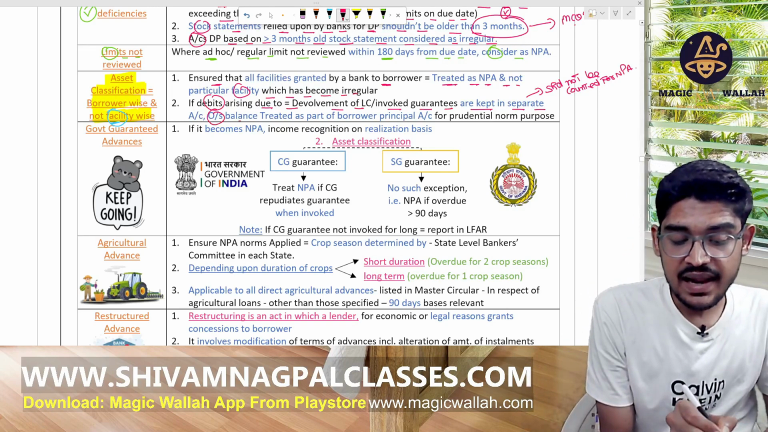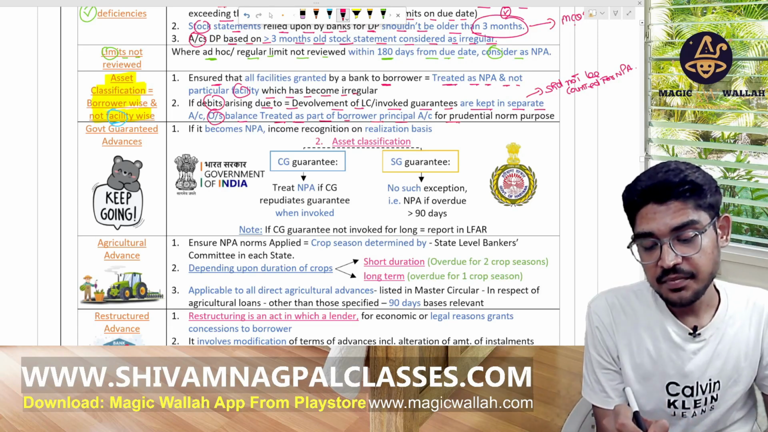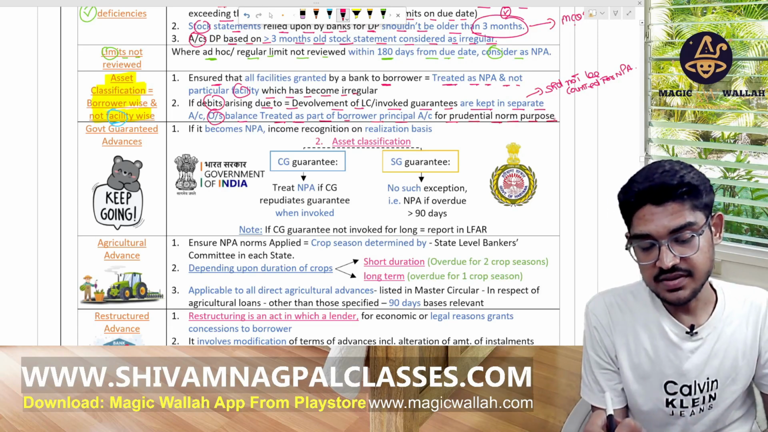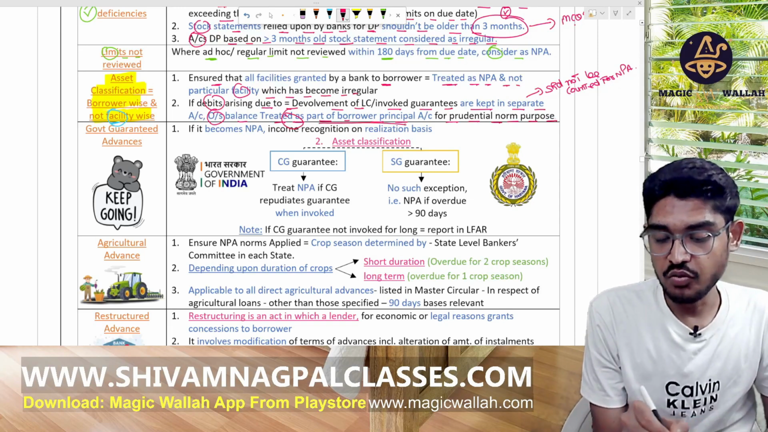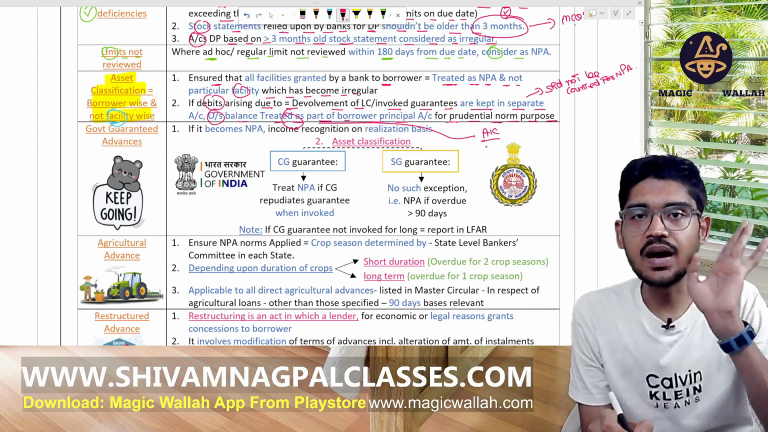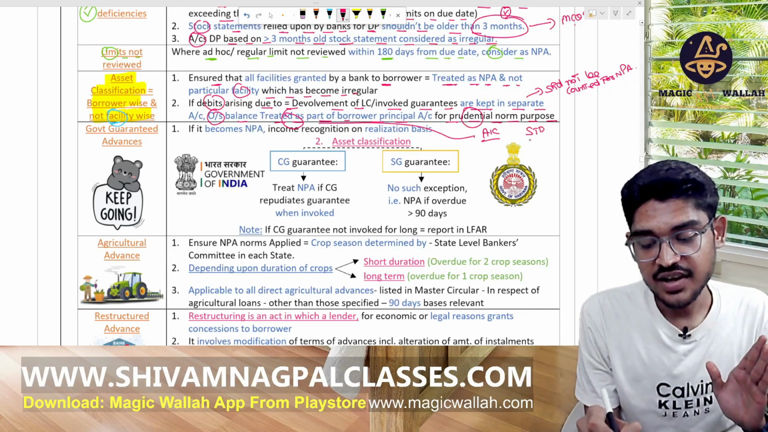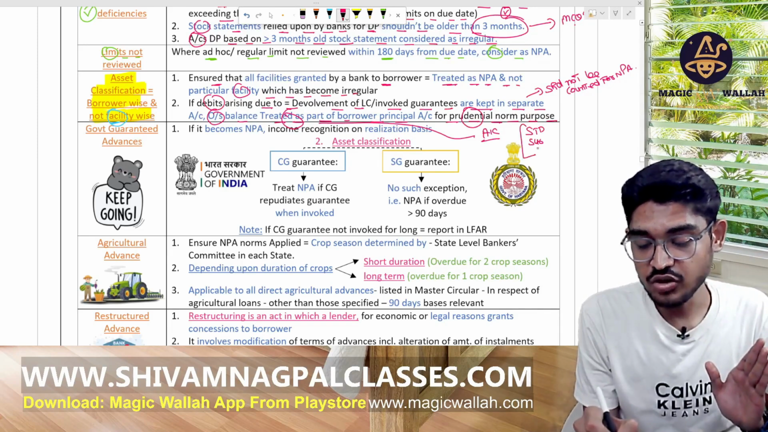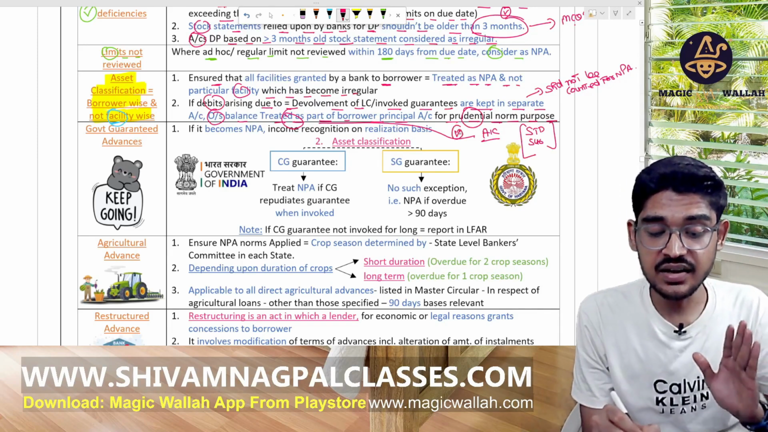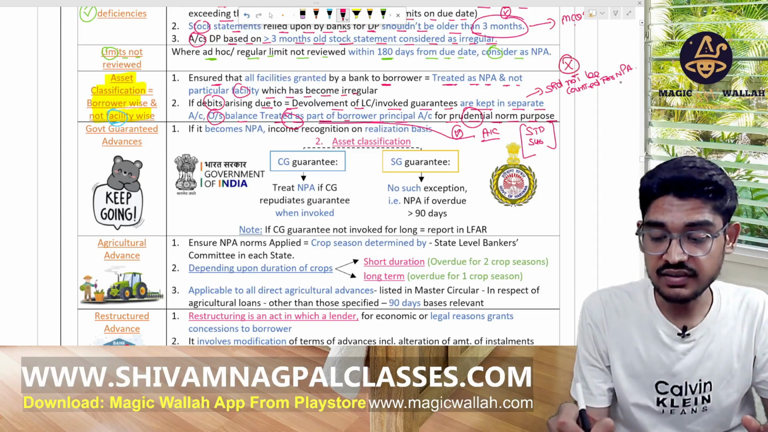The outstanding balance is treated as part of the borrower's principal account for the prudential norm purpose. Any balance in their account that is deposited by them should be counted for the prudential norm, like counting standard, substandard. But any guarantee invoked should not be counted for the purpose of classifying them as NPA.